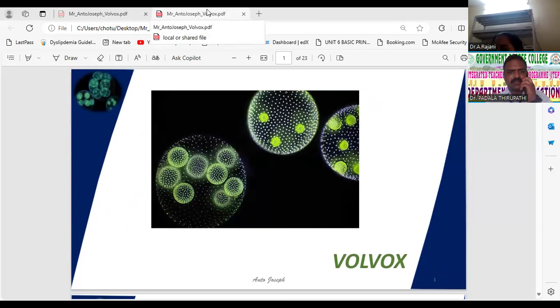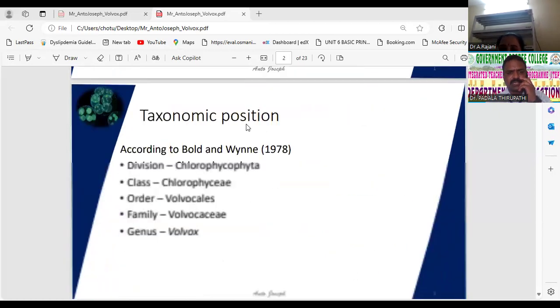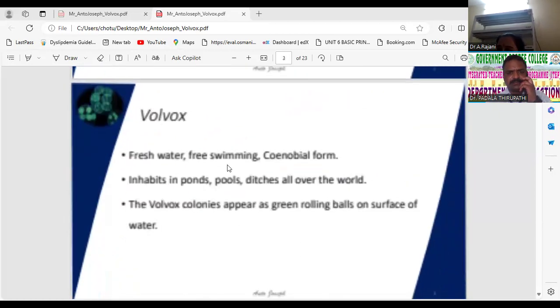In this genus Volvox, there are about 20 species. Of these, 5 species have been reported for India.